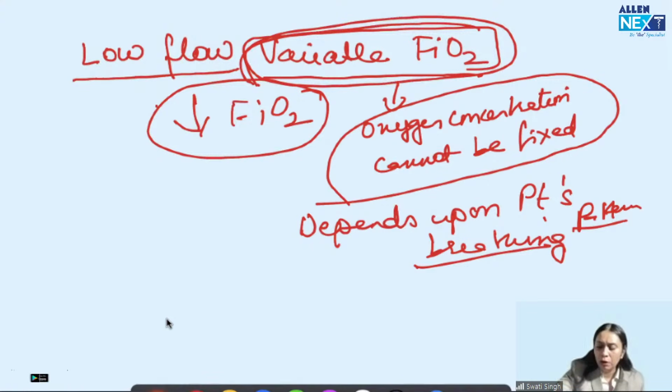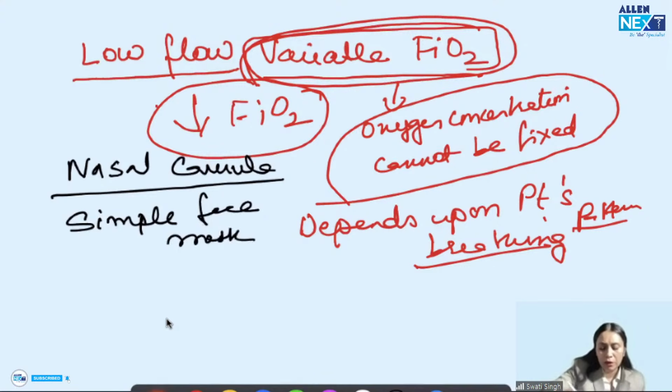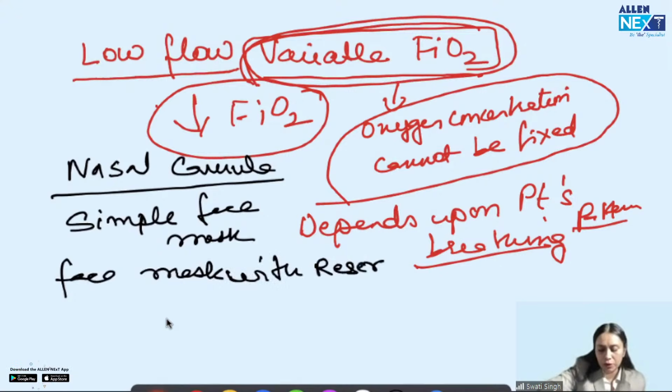In this come three devices: our conventional nasal cannula, then the simple face mask, then the face mask with reservoir bag, that is the NRBM, non-rebreathing mask.